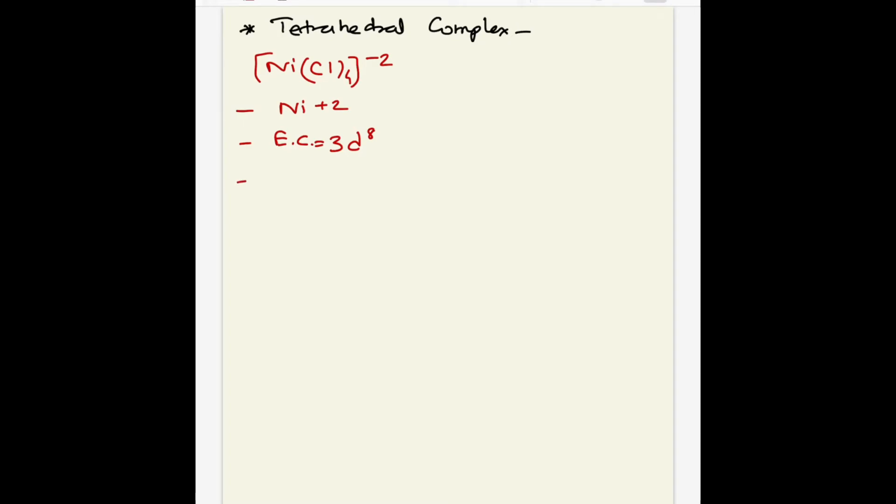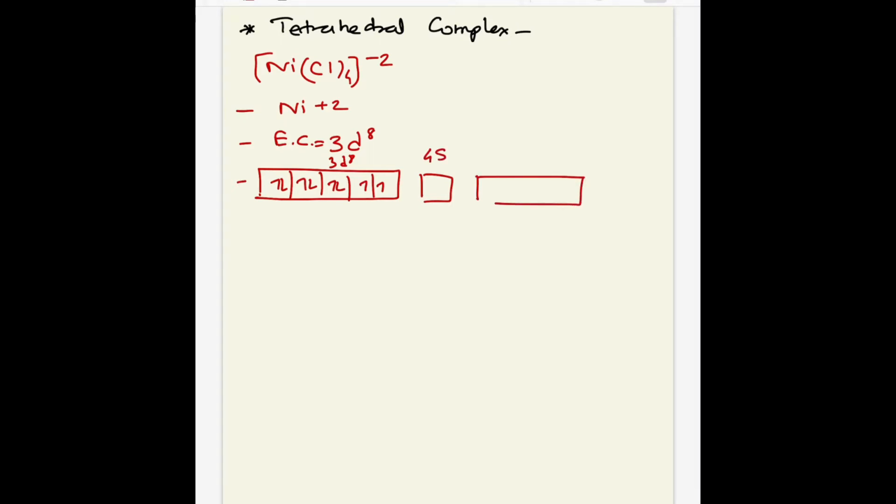So we can write here from the electronic configuration 3d, which contains 8 electrons. According to the Pauli exclusion principle, the electrons are first filled singly and then pair up. The next orbitals are 4s and then 4p, which have no electrons.